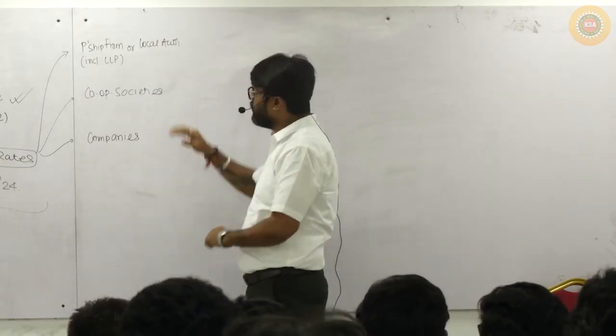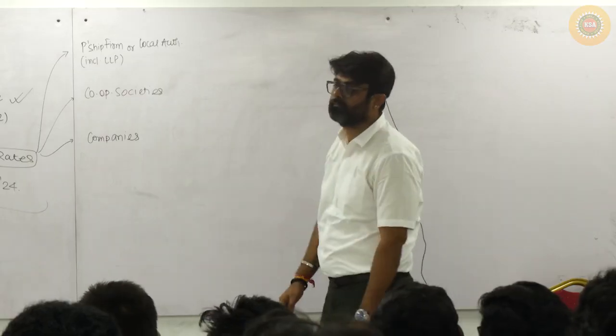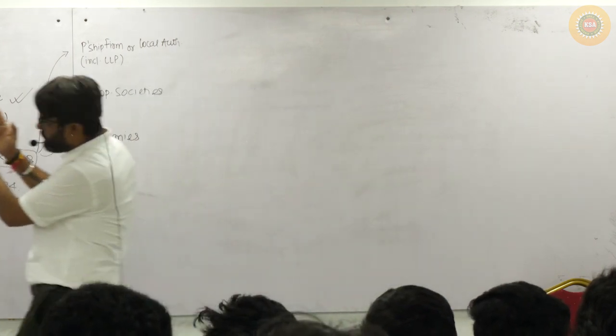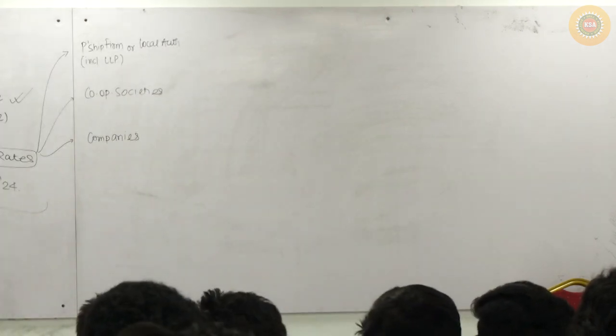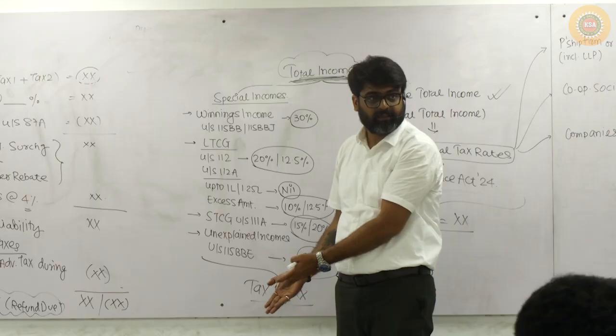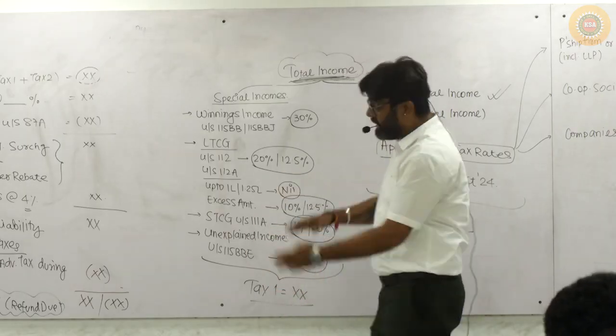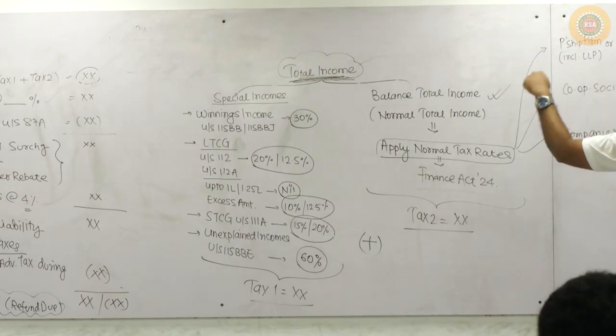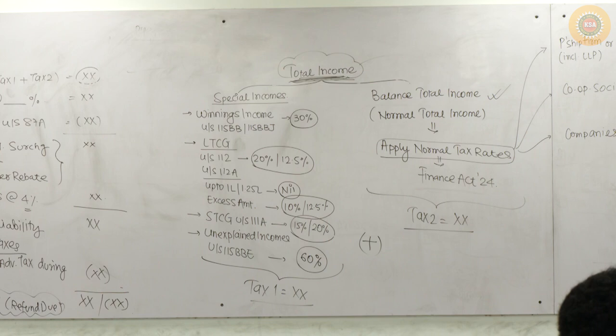Getting my point? Now, for them, what will be the tax rates? Will you calculate the total income for these assessees also? For these assessees, on special income, special rates are applicable, and for them these rates are not going to change. But on the balance or normal part of their total income, the tax rate I am telling you now applies to these assessees.